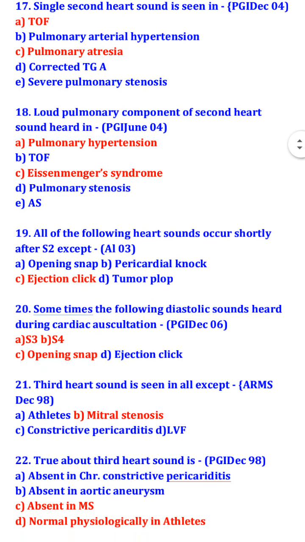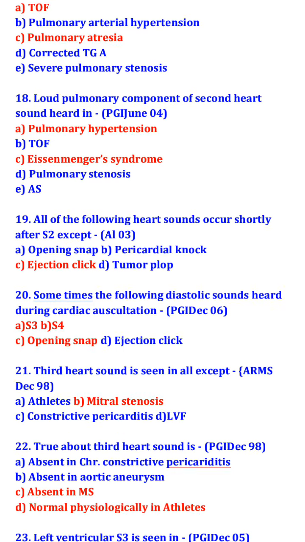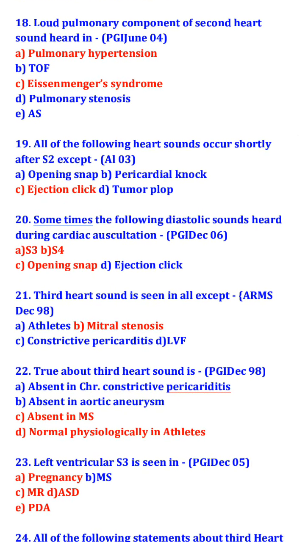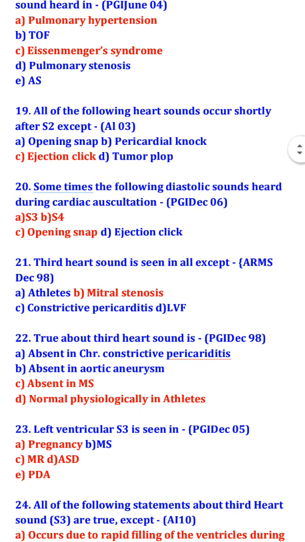All of the following heart sounds occur shortly after S2 except ejection click. So which heart sounds occur shortly after S2? Opening snap, pericardial knock and tumor plop. Sometimes the following diastolic sounds are heard during cardiac auscultation: S3, S4 and opening snap. Ejection click is not heard during cardiac auscultation.